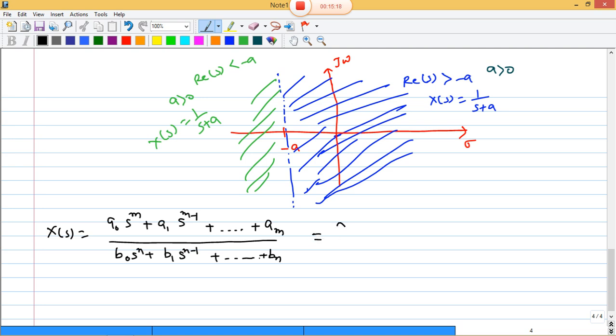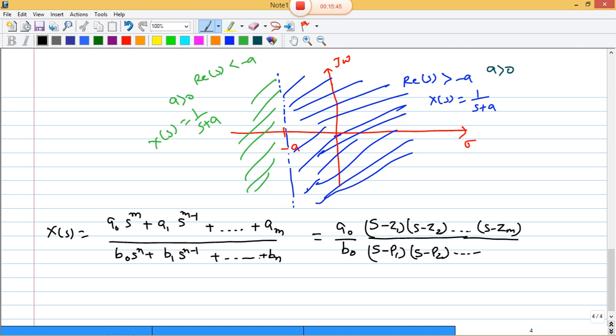Clear? Now a naught by b naught times the zeros in the numerator, s minus z1 into s minus z2 up to s minus z m, and in pole form, s minus p1 into s minus p2, there are n poles in the denominator. Clear?